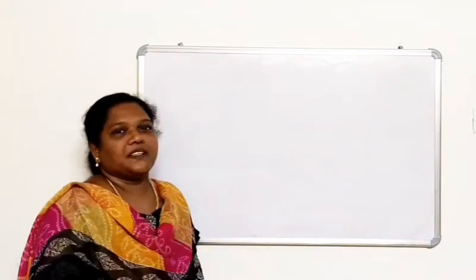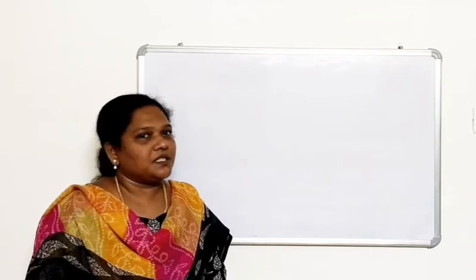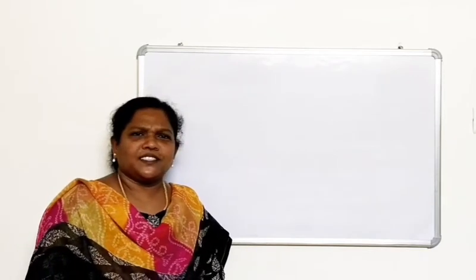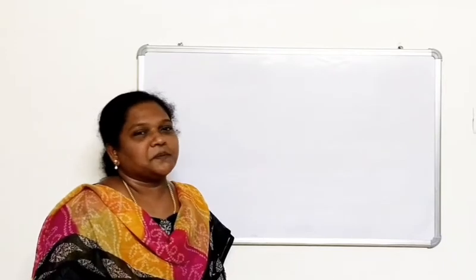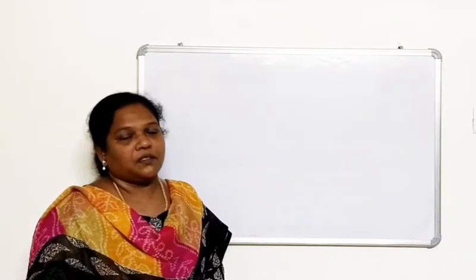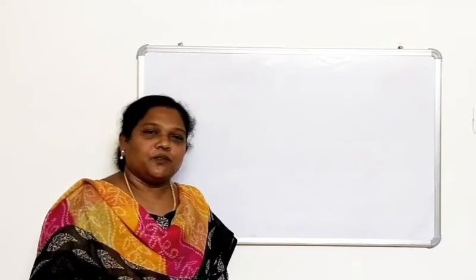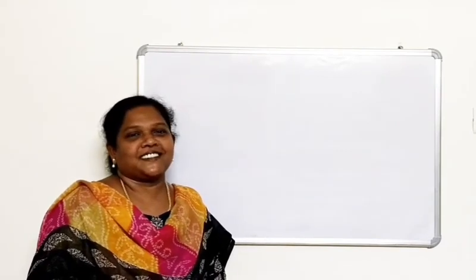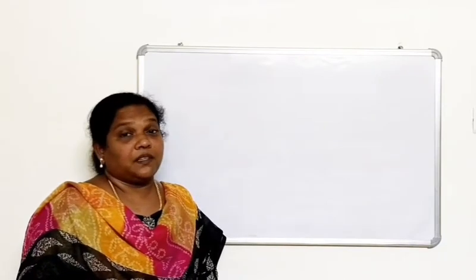In last class we have studied about diseases. There are two types of diseases, one is congenital and the other is acquired. So what is congenital? The diseases that are present in human beings since birth, either due to mutation or chromosomal aberration, or due to environmental factors, are called congenital diseases. Example, phenylketonuria, albinism, sickle cell anemia.